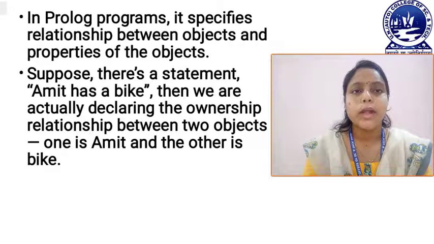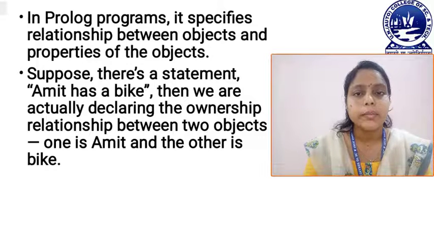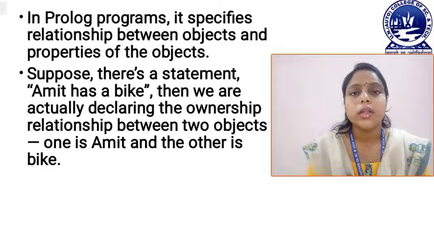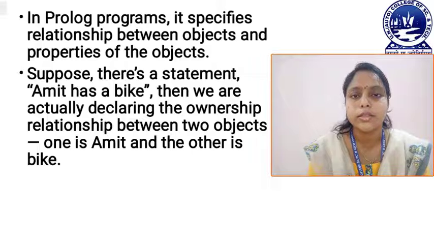Next, in Prolog programs, we specify relationships between objects and properties of the objects. That means, in Prolog programming, the relationship is basically defined between the object and its properties. Suppose there is a statement, Amit has a bike. Then we are actually declaring the ownership relationship between the two objects, one is Amit and the other is the bike. In this example, you must be clear that there is one relationship between Amit and bike, and that relationship is the ownership relationship.